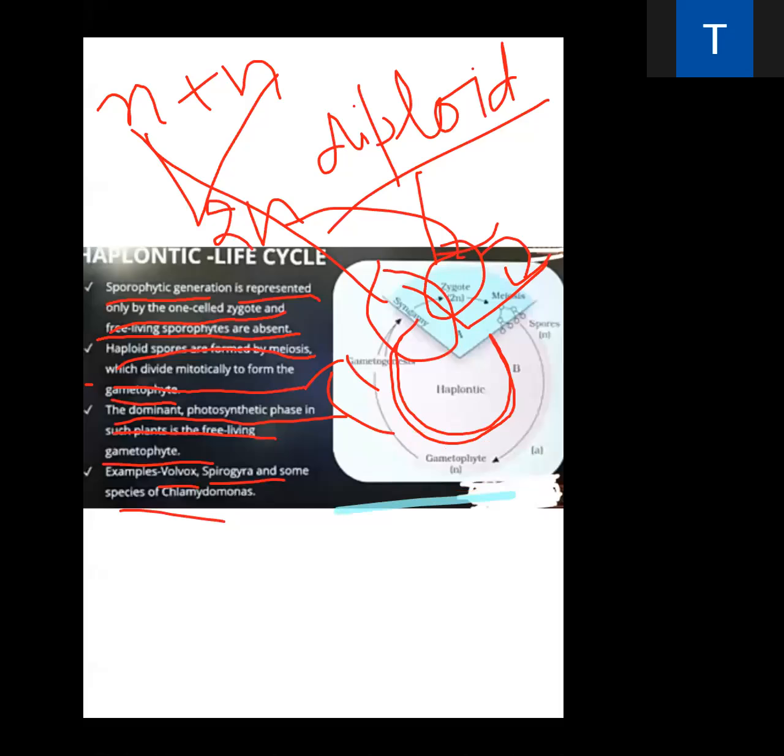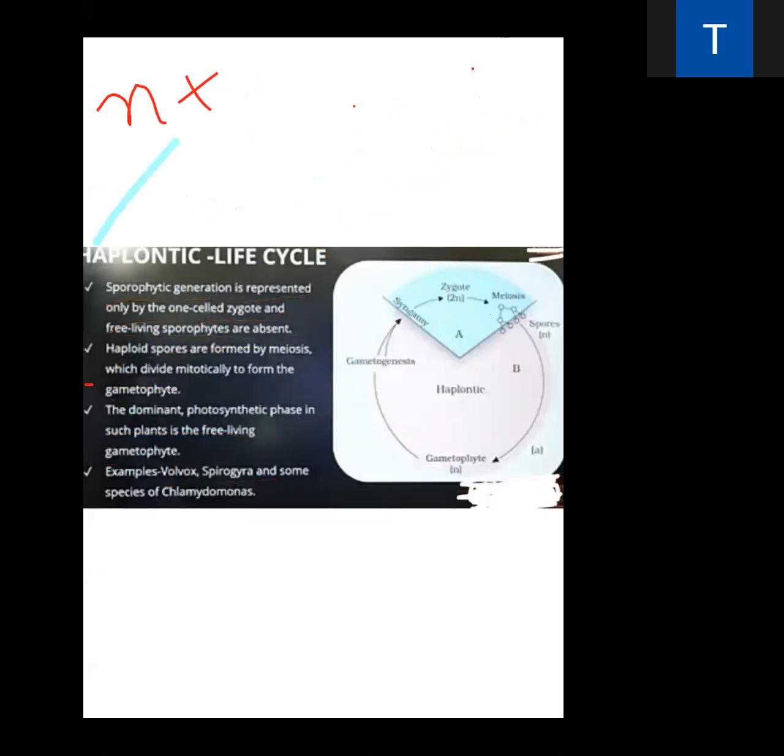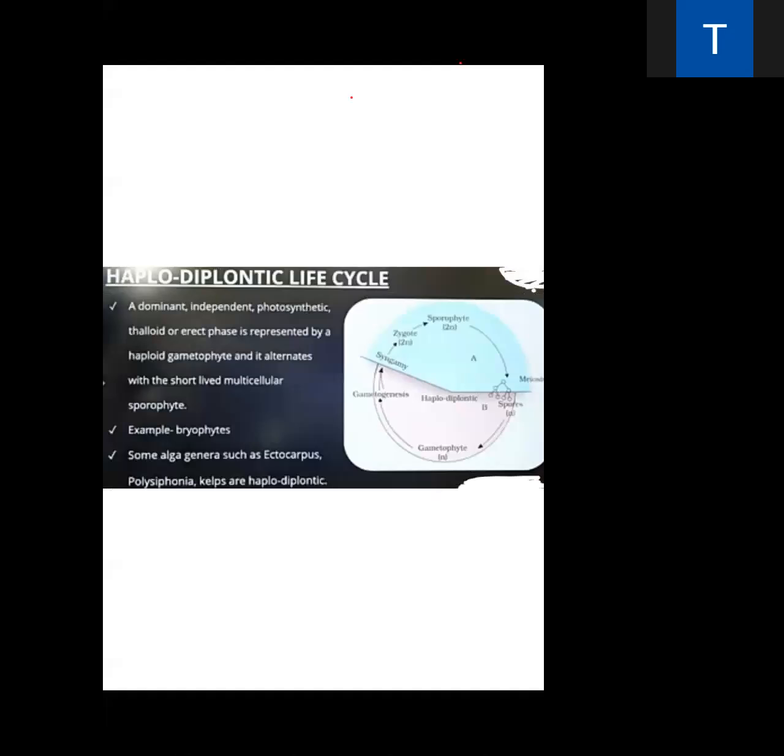Is it clear, everybody? Understood, beta? Got it?